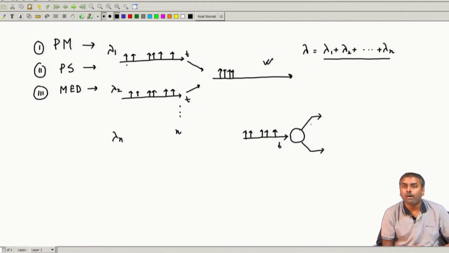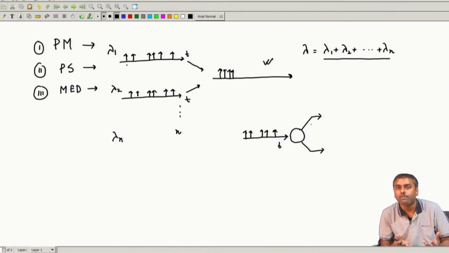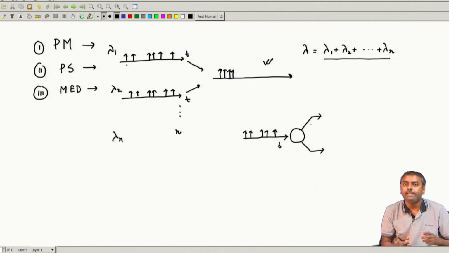How does he construct these two flows? He puts a probability, maybe he tosses a coin. It is not an unbiased coin, sorry, it is a biased coin. It can have a head probability of, let us say, 0.3 and tail probability 0.7, something like this. From this biased coin tossing, if he sees head is coming, he puts the arrival in the first stream, and if he sees tail, he puts it in the second stream. Like this, he can also construct multiple streams.